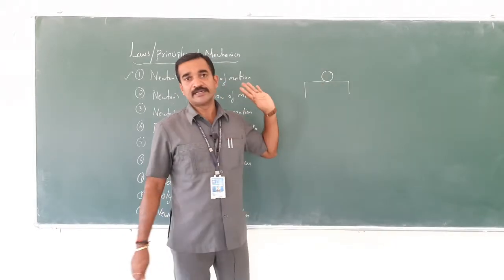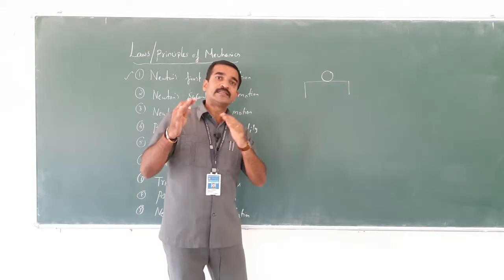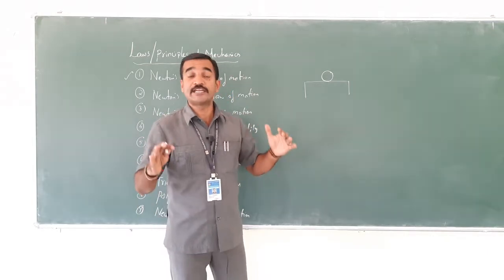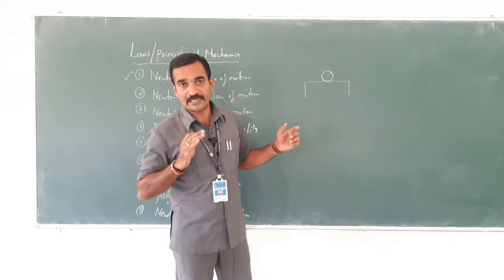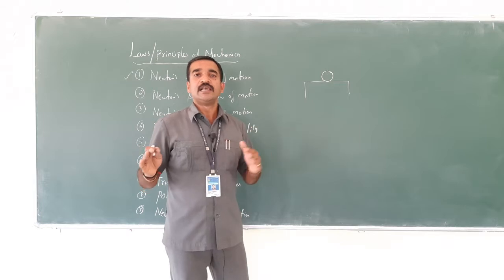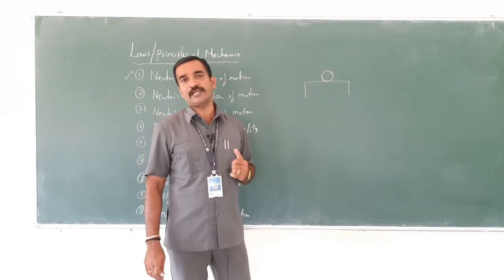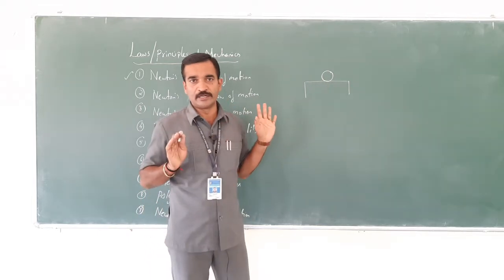This is one example. What the first law says: every body continues in a state of rest or uniform motion in a straight line unless that state is changed by an external force. So here it is going to be at rest only.